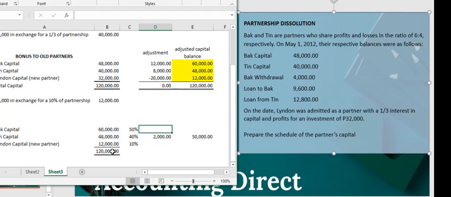Okay, so voila. Let's distribute the 2,000 absorption. 2,000 times 10 divided by 60. How did I get 10 divided by 60? Oh no, 50, because it's 50. Sorry. Okay, since the remaining partners would be Back and Lyndon, their interest will be proportioned.